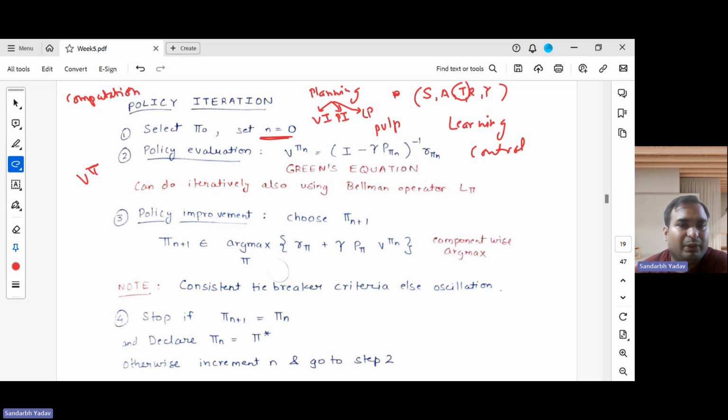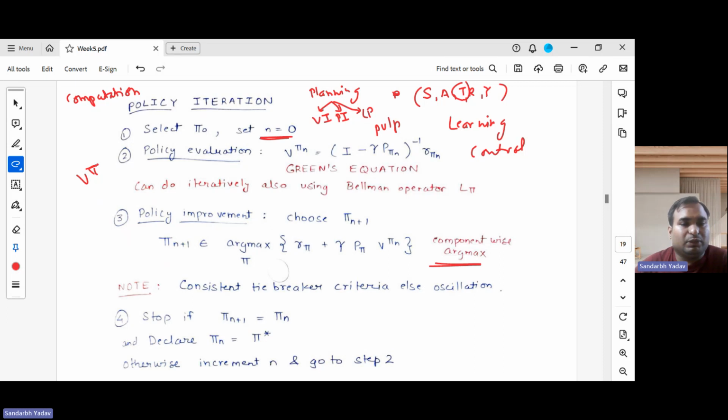And then once we have evaluated the policy, we will choose a new, updated policy pi at the n plus 1 step, which will be greedy with respect to this evaluated value function. And in this way, we will select it. And we have to do this component-wise. This has been written in vector notation, but you should understand that this is a component-wise argmax.